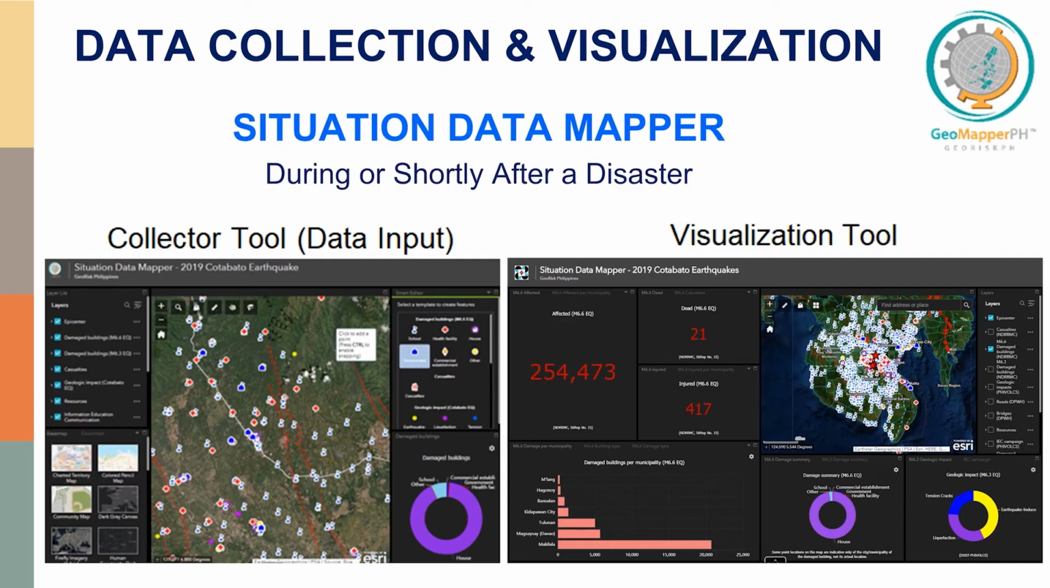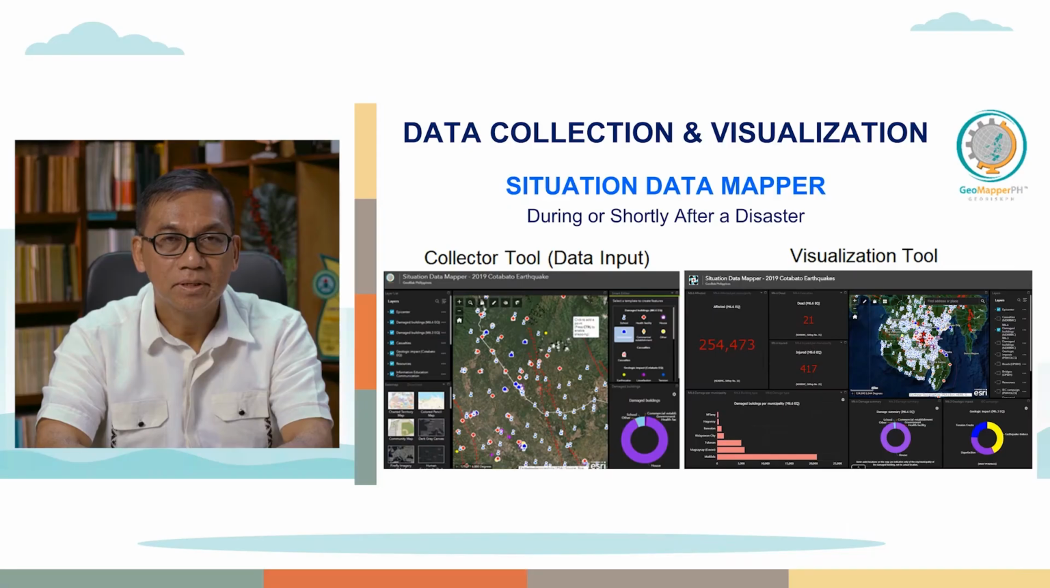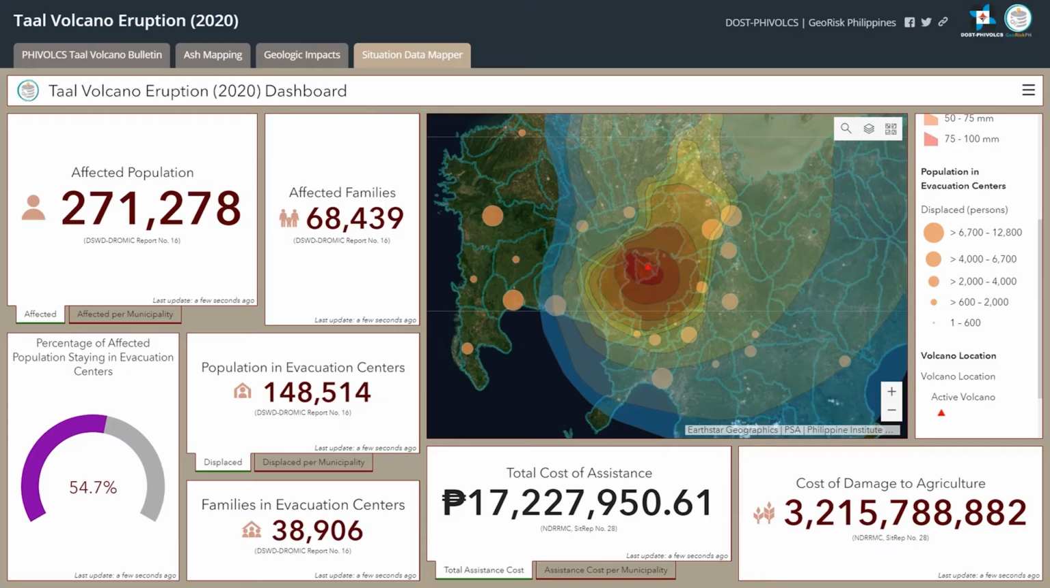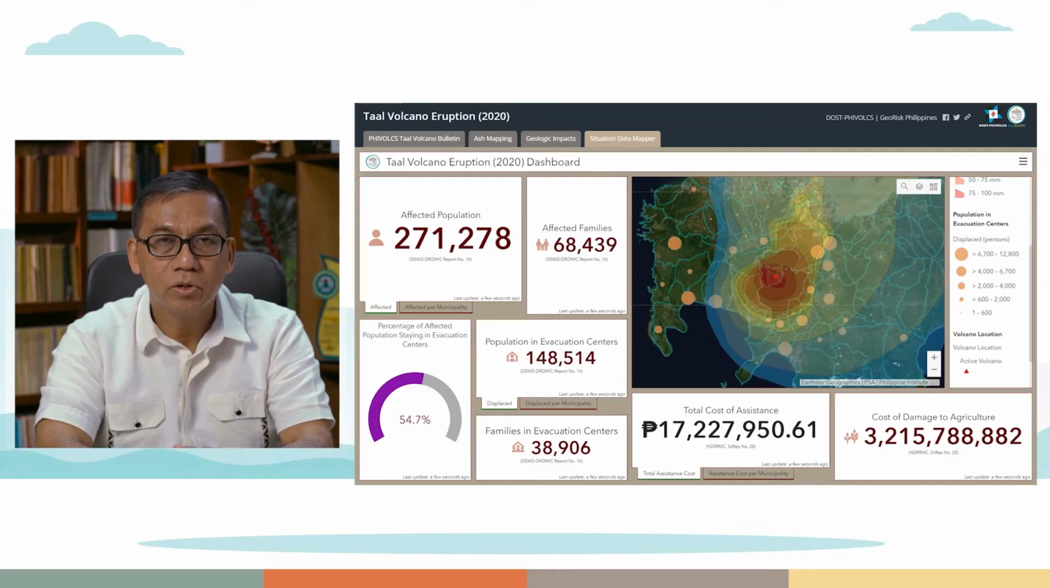This is a dashboard showing the effects of the series of earthquakes in Cotabato during the earthquakes in 2019. It shows the locations of affected schools and health facilities on the left and the number of people affected on the right. Here is another dashboard created for Taal volcano eruption in 2020. It shows affected population, families, population in evacuation centers, and cost of damages to agriculture and assistance obtained from NDRMC and other agencies.